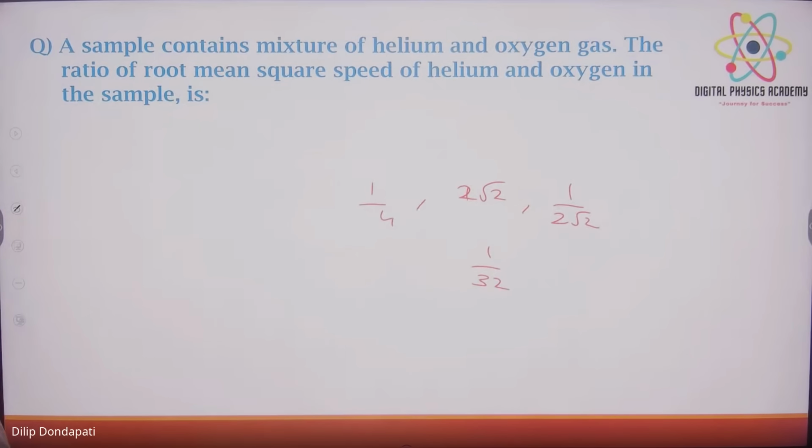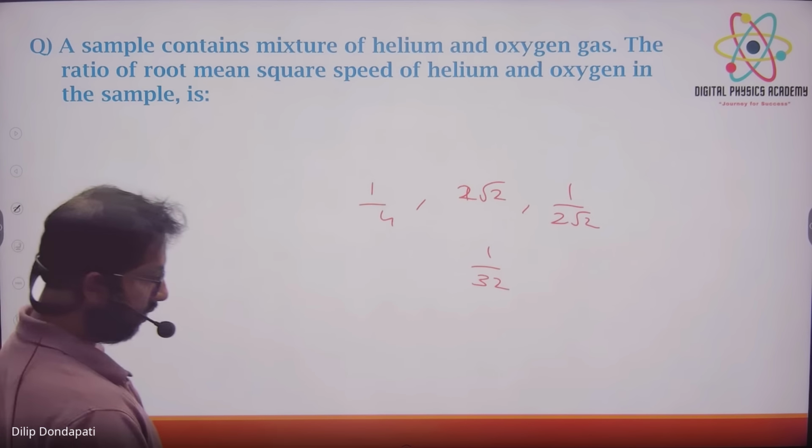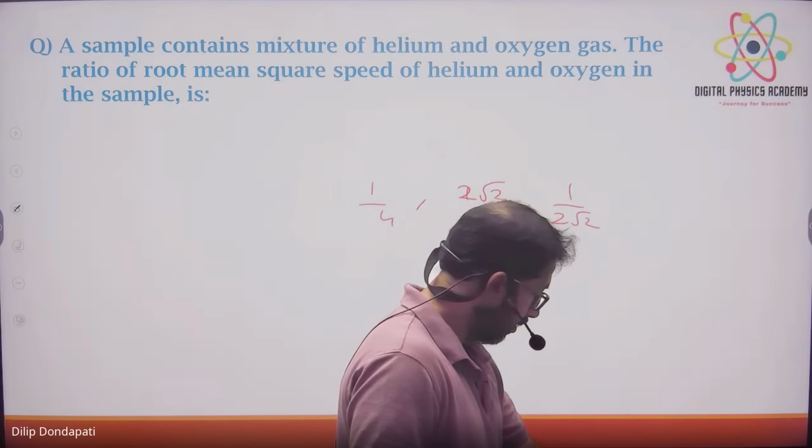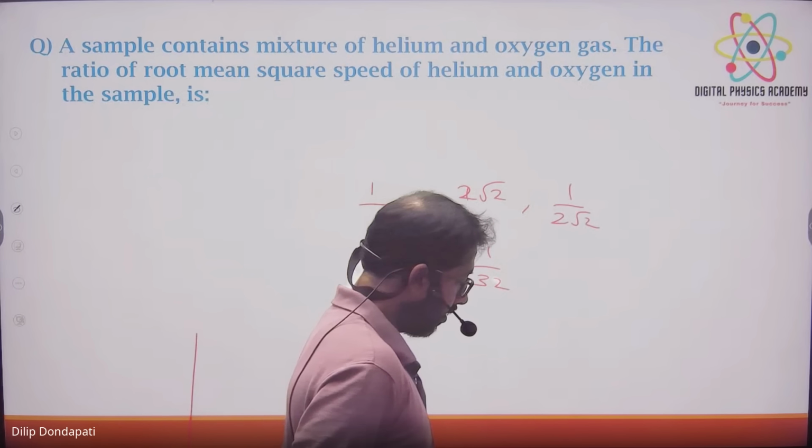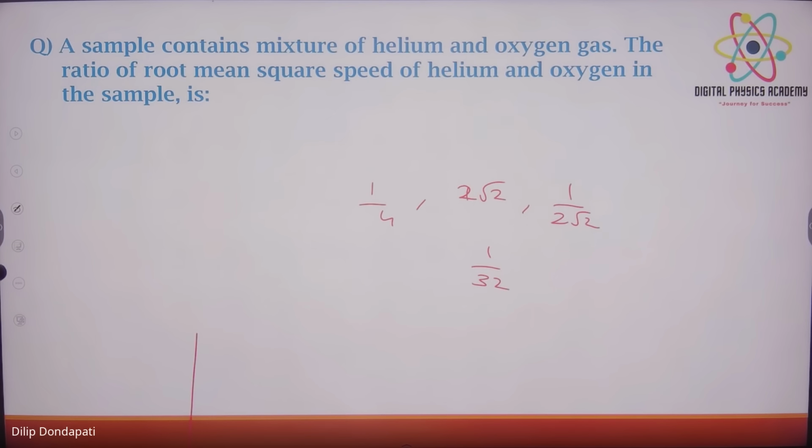He's asking about the ratio of the RMS speed of helium and oxygen gas in the sample mixture. Are we taking helium to oxygen or oxygen to helium? The question is the same. First is helium only.